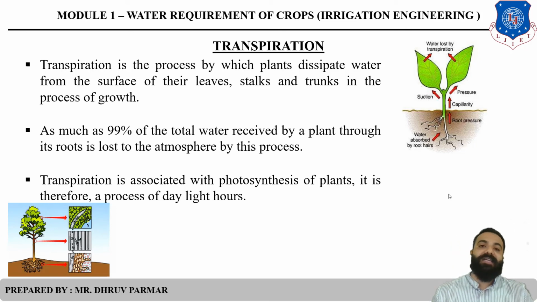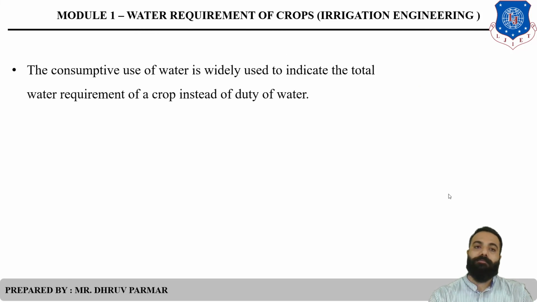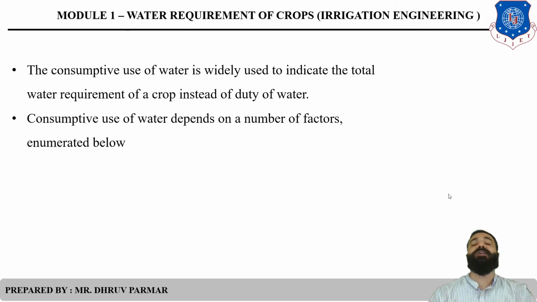And how can you measure transpiration? By lysimeter. Please remember that it is a very important meter. In many exams they will ask how you can measure transpiration, or which type of process transpiration is. We can say it is a daylight process. Right? The consumptive use of water is widely used to indicate how much water is required by a plant, instead of duty. Clear?